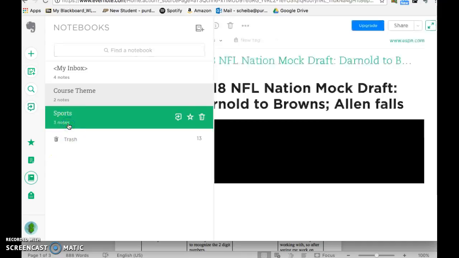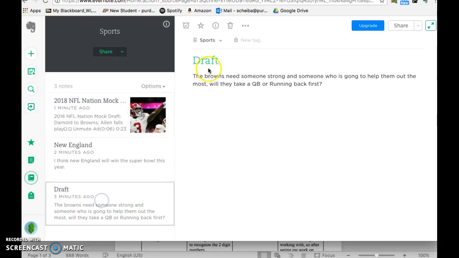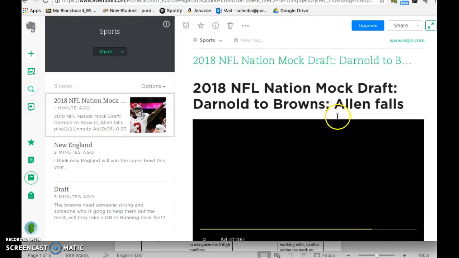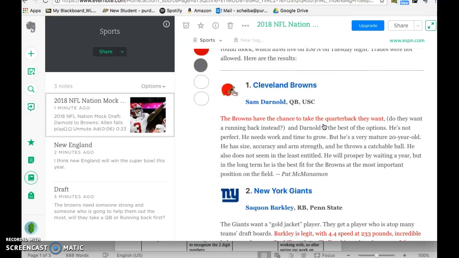And then for sports, I have my prediction on Super Bowl winners. And then I have one about the Browns' first draft pick. And then here's a web page that I clipped in here.